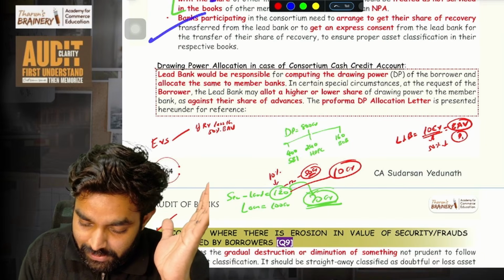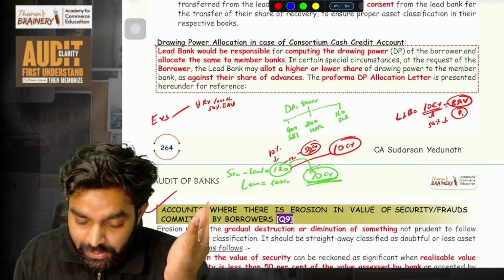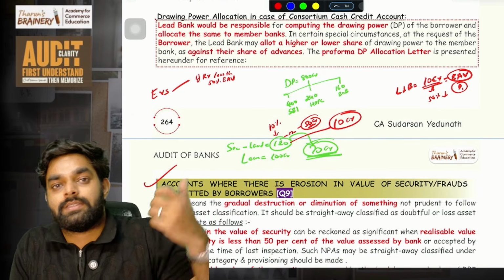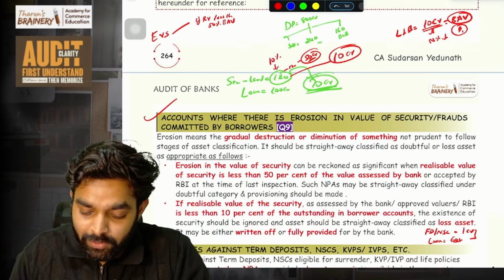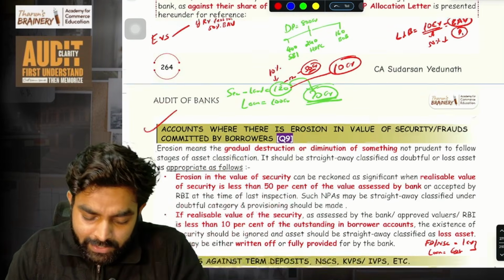Then the agreement, everything I told you. Then the drawing power calculation and all these things, the responsibility relies with the lead bank. The lead bank will talk with other banks, and then they calculate. The lead bank may give a lower share of the drawing power. It's all simple. You will read and understand.